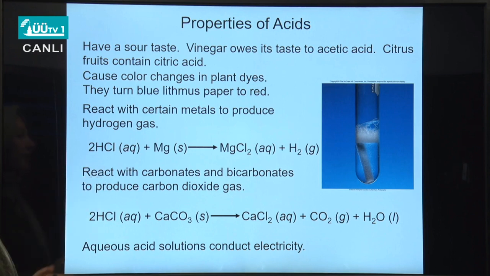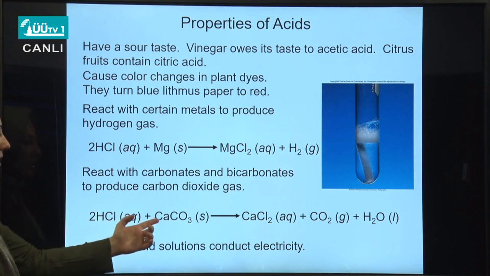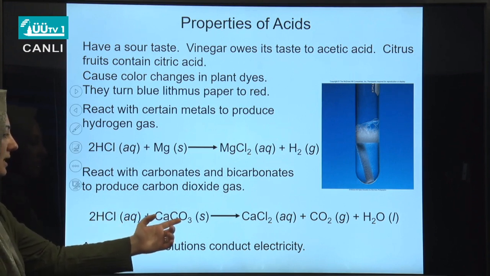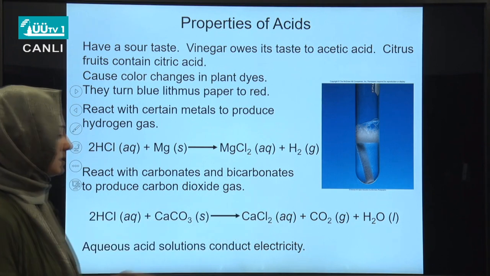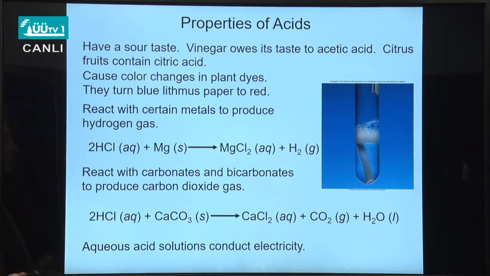Acids can also react with carbonates and bicarbonates to produce carbon dioxide gas, as in here you can see hydrogen chloride, or hydrochloric acid, in water reacts with calcium carbonate solid, and in turn carbon dioxide gas is liberated. Aqueous solutions of acids conduct electricity. They are electrolytes because they form ions in solution.